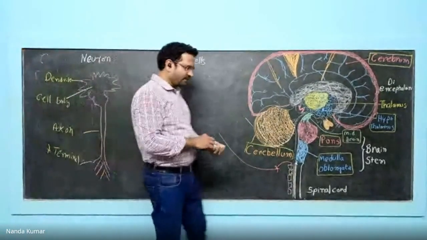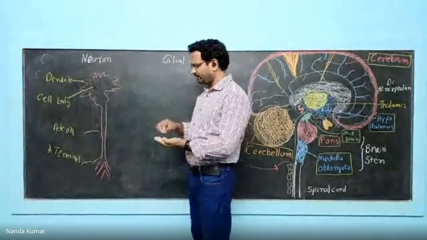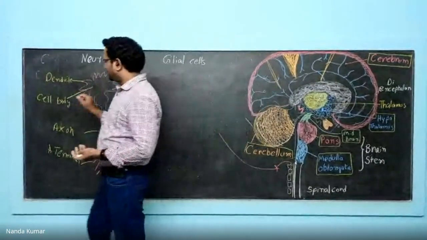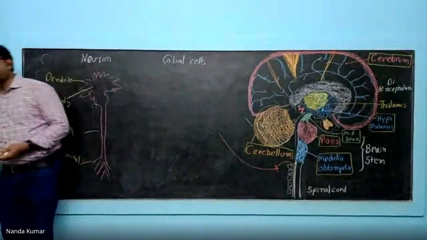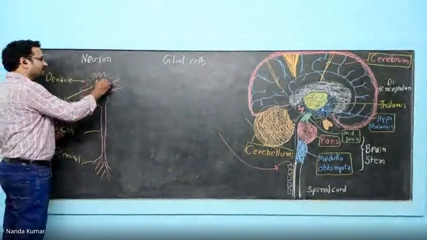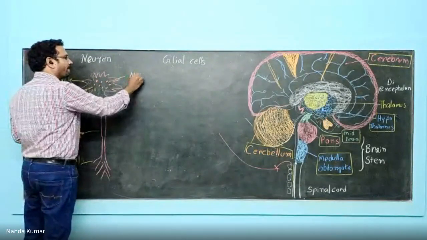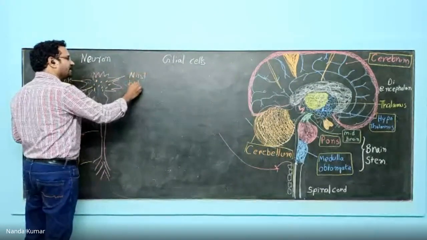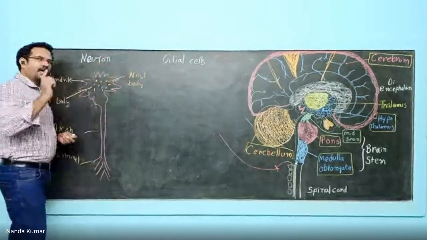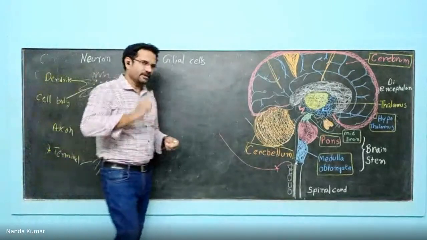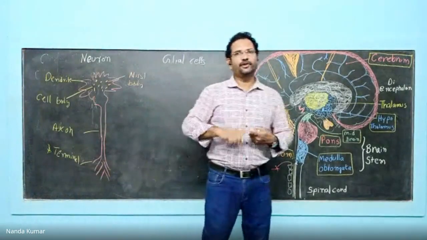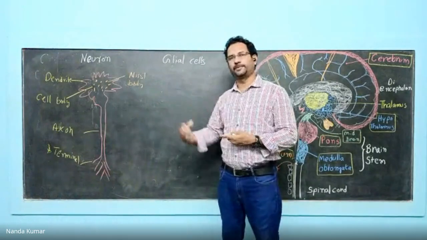Now, the important features. See this, the cell body contains special particles known as Nissl bodies. This Nissl body is nothing but rough endoplasmic reticulum. If you remember, the function of rough endoplasmic reticulum is to synthesize proteins.